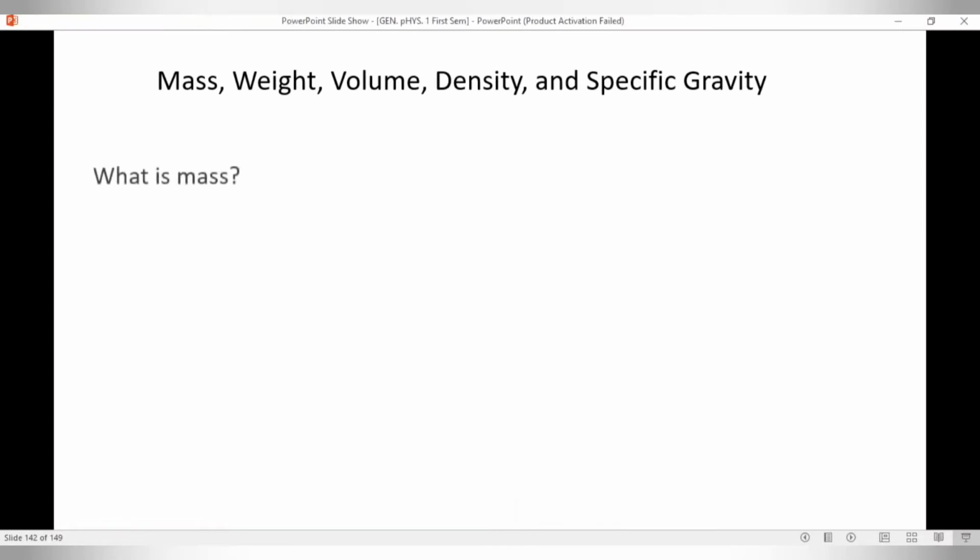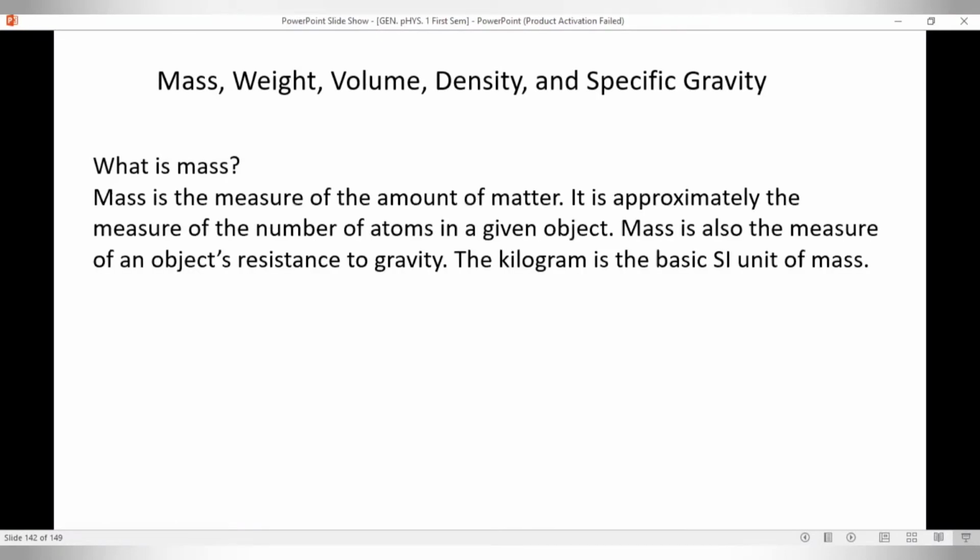To start with, let us define what is mass. A mass is the measure of the amount of matter. Take note for that, measure of the amount of matter. It is approximately the measure of the number of atoms in a given object. Okay? It is also the measure of an object's resistance to gravity, and it is measured in kilogram, in SI unit measurement.